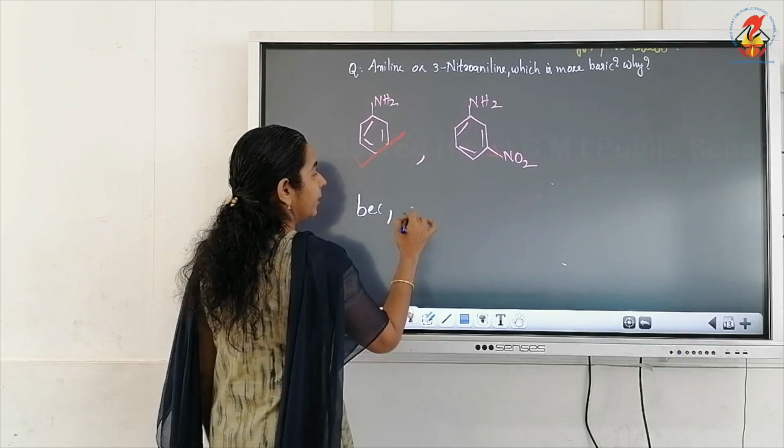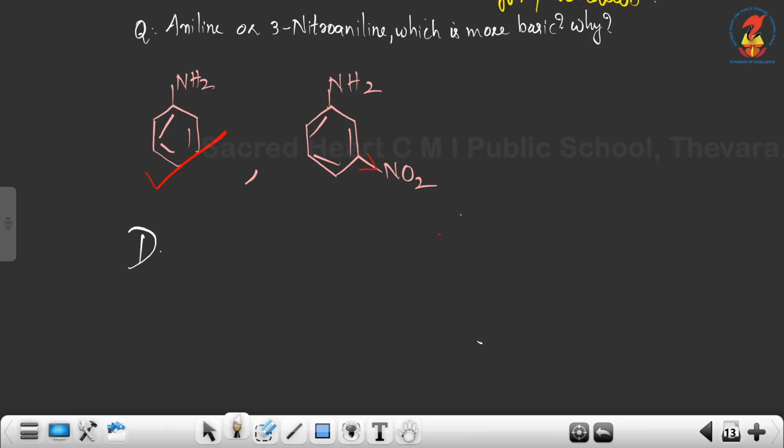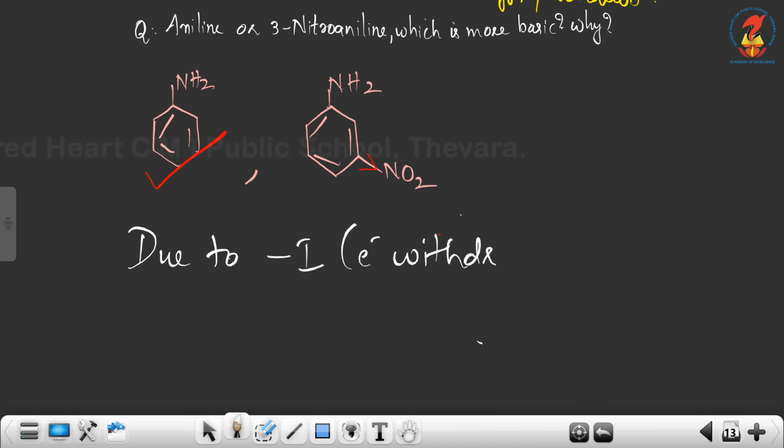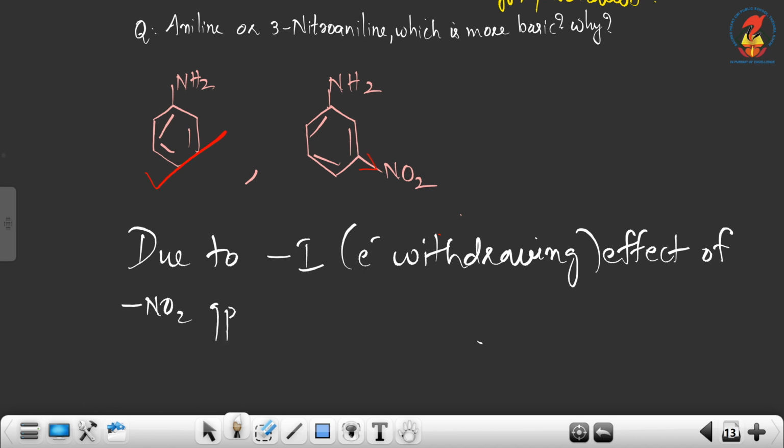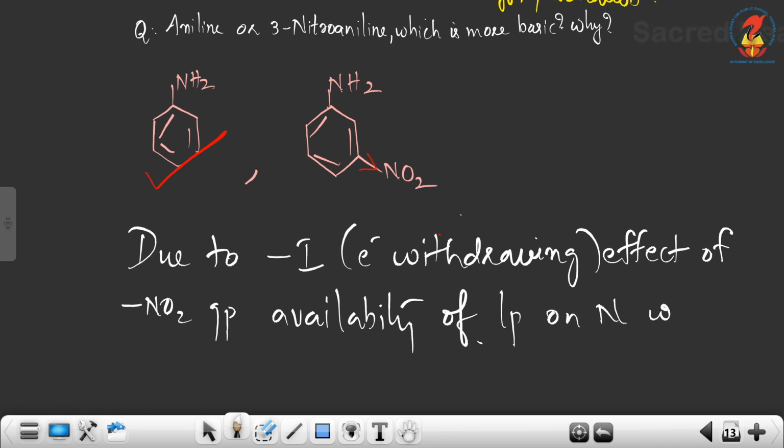Because due to the minus I, or electron withdrawing effect of the NO2 group, availability of lone pair on nitrogen will be less in 3-nitroaniline.